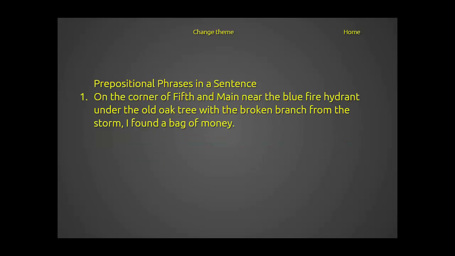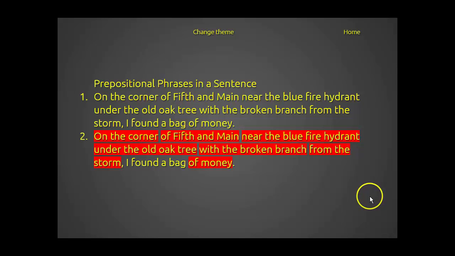Here's another example. On the corner of 5th and Main near the blue fire hydrant under the old oak tree with the broken branch from the storm, I found a bag of money. And now you can see it with all of the prepositional phrases highlighted. Our base sentence, of course, is I is the subject, found is the verb, and a bag is the object. So without the prepositions, I found a bag. Who cares, right? But once we find out it's a bag of money, then we want to know where. So we can go look ourselves.